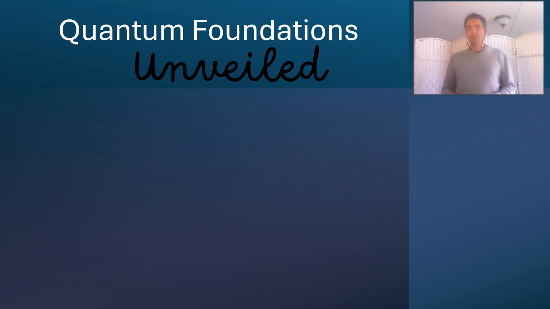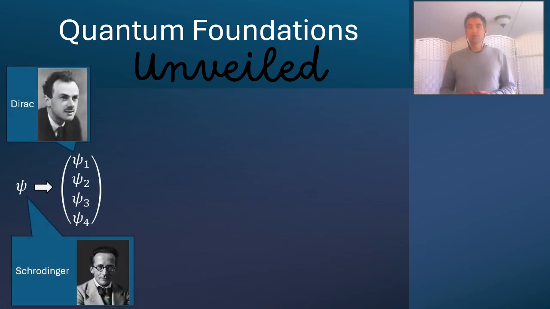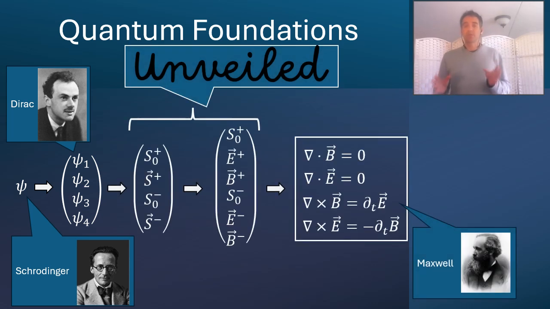Now note that this video is divided into two sections. The first section introduces the Schrödinger and the Dirac equation, while the second section delves into the core of my discovery, illustrating how quantum mechanics connects with electromagnetism. Now, there are numerous YouTube videos that explain the Dirac equation more comprehensively than I do here. However, the main message I want to convey is in the second part of this video. So if you're already familiar with the Dirac equation and its significance, feel free to skip to the second part of this video. Let's begin.